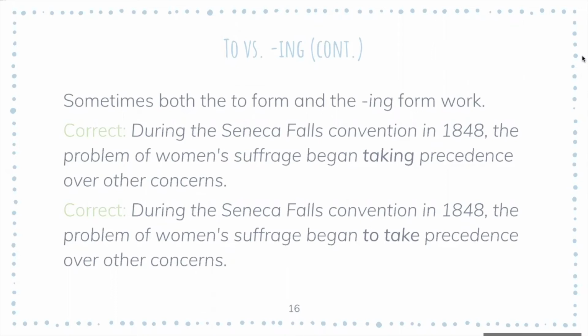An example of this would be, "During the Seneca Falls Convention in 1848, the problem of women's suffrage began taking precedence over other concerns." So that's considered grammatically correct. Another example that would also be considered grammatically correct is, "During the Seneca Falls Convention in 1848, the problem of women's suffrage began to take precedence over other concerns." So we have the ing form, taking, and then we also have to take, and both of them would be considered correct in this case.